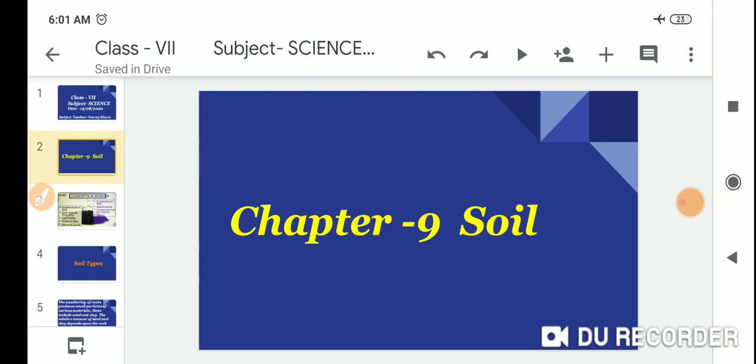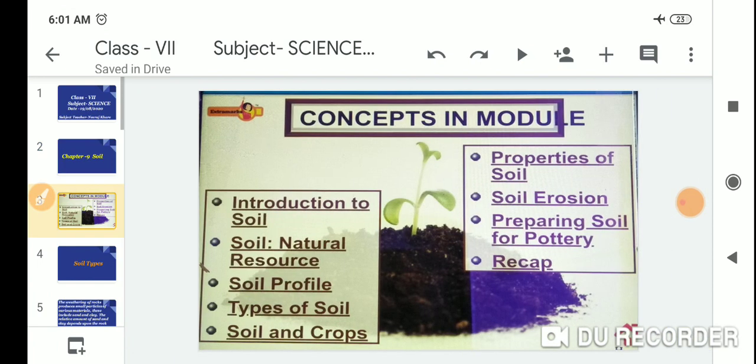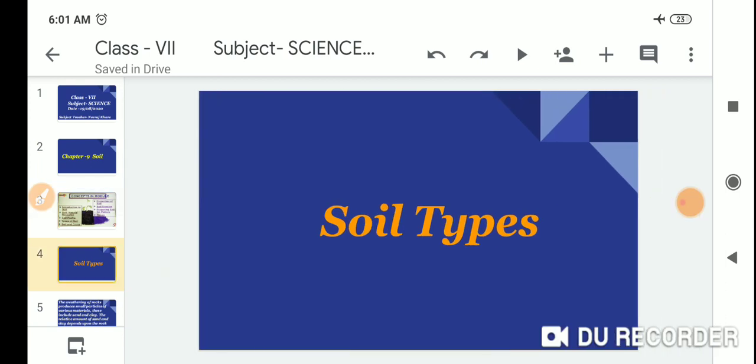So dear students, this is the third part of Soil, Chapter 9. Concept in modules: introduction to soil, soil as a natural resource, soil profile. Today's topic is the types of soil. Soil types.